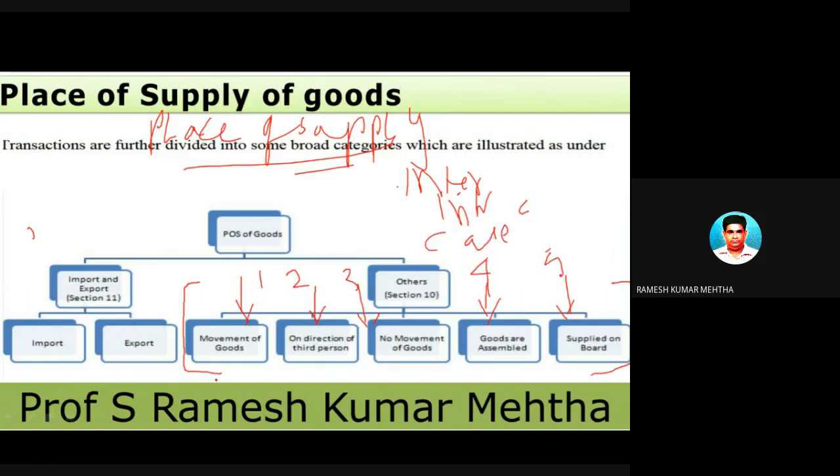One is movement of goods. Two is there is no movement of goods. Three is on the direction of a third person I'm supplying the goods. And goods are assembled at a site, and supply on board. So we are going to talk about place of supply under five different heads: one, two, three, four, and five.